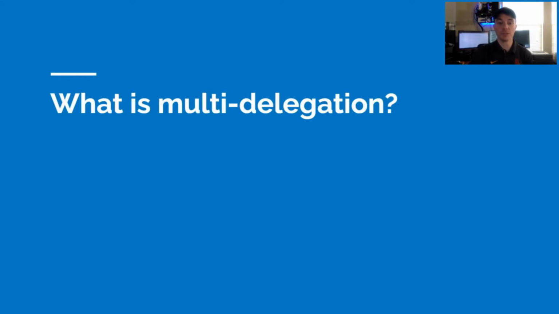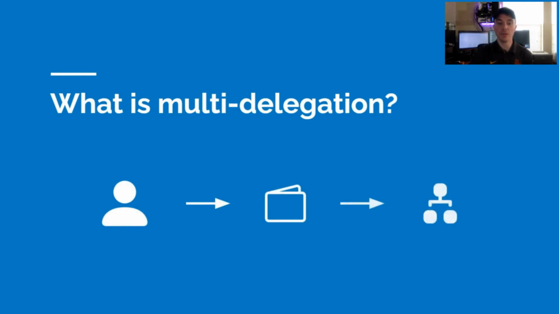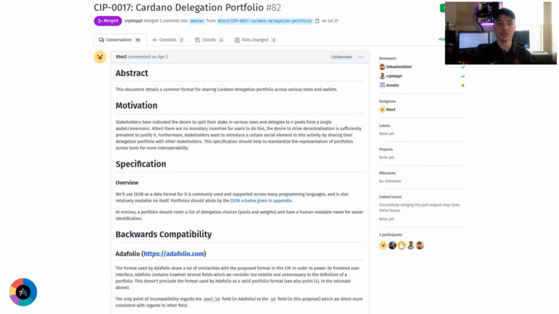First, let's cover what multi-delegation is. If you're an ADA holder, you likely have your funds stored in a wallet and delegated to a single stake pool. Multi-delegation is an upcoming Cardano capability that will allow you to split your stake across multiple pools from the same wallet. IOG and the Cardano Foundation are currently in the process of implementing this multi-delegation capability via several Cardano improvement proposals, which can be tracked via GitHub.